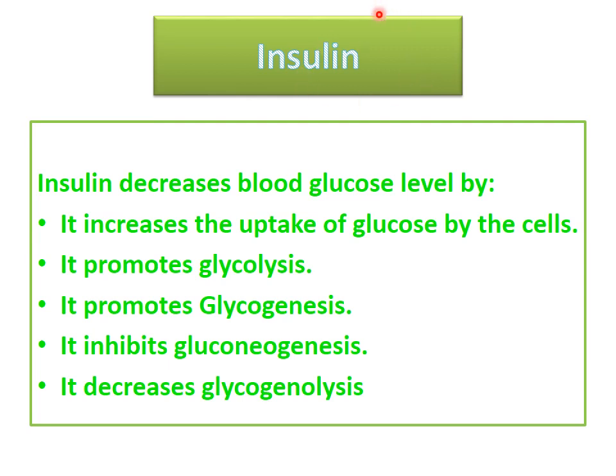So insulin, what is insulin doing? It is decreasing blood glucose level by increasing the uptake of glucose, by promoting glycolysis, by promoting glycogenesis, by inhibiting gluconeogenesis, and by decreasing glycogenolysis. In this way insulin acts and decreases blood glucose level.